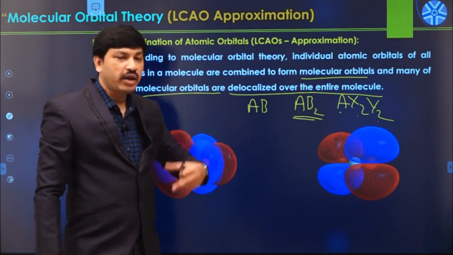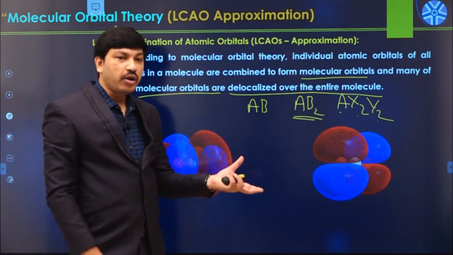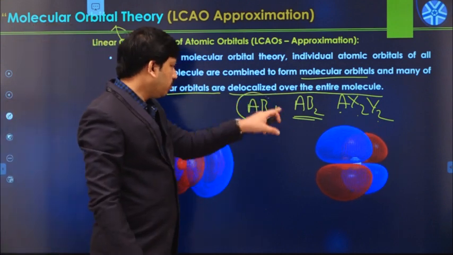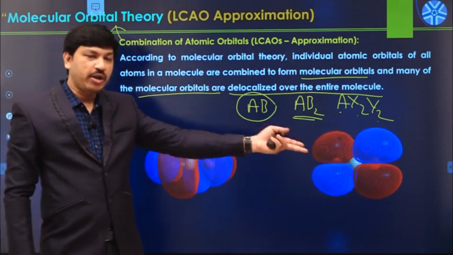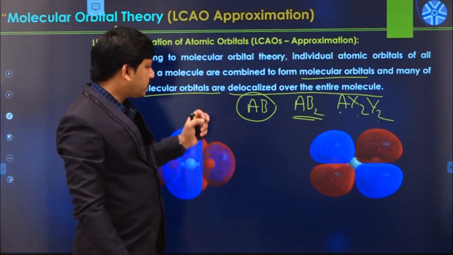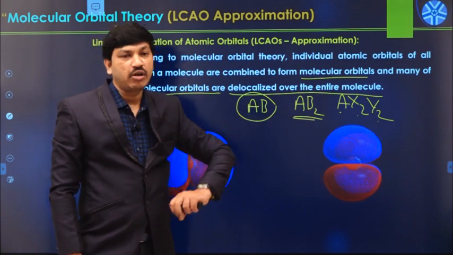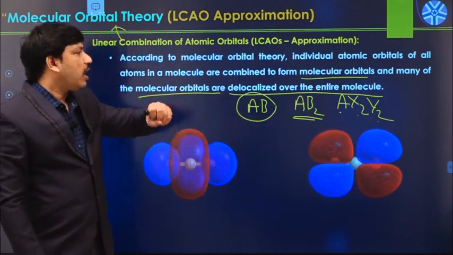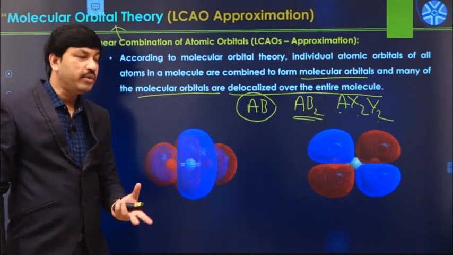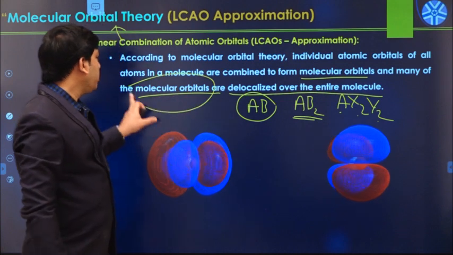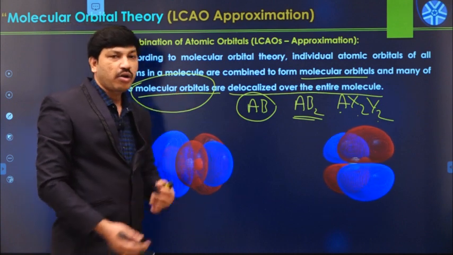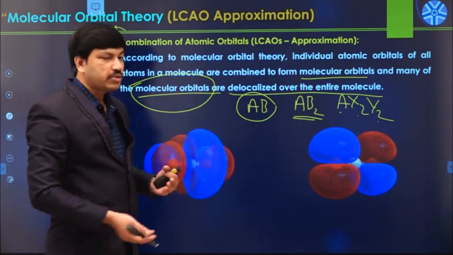Whenever a molecule is formed, each atom in it has its own atomic orbitals. All these atomic orbitals, from the A side, B side, X side or Y side, undergo a linear combination process. That process generates new types of orbitals, called molecular orbitals. Okay, now we will see how these molecular orbitals form if 2 atoms combine with each other.